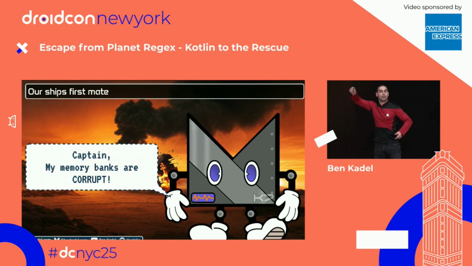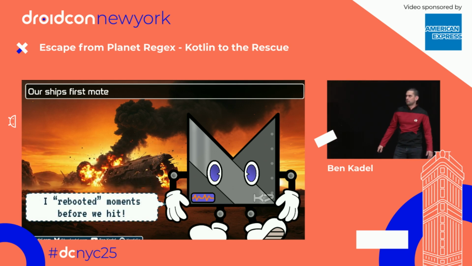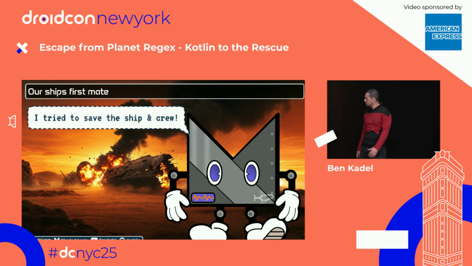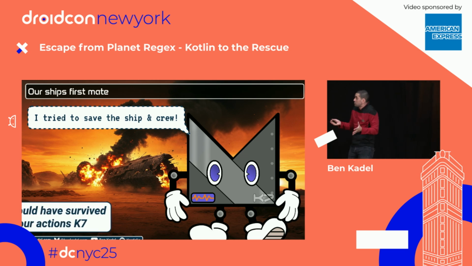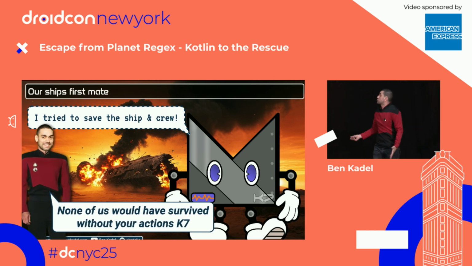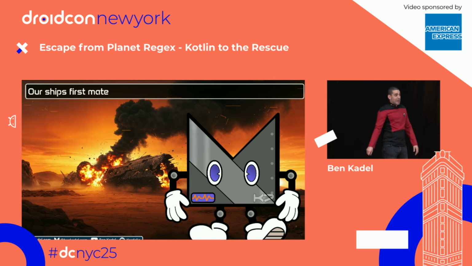Captain, I cannot access my memory banks for the last few months. The entries seem to be corrupted. K7, you were piloting us when we went down. You crashed us into this rock. My systems seemed to reconnect seconds before the impact. Well, what does that mean? I attempted an emergency pull-up, but unfortunately, it was not effective as we were too close to the ground. Yeah, I remember your voice over the comms in the very last seconds. K7, whatever you did, your maneuver saved a lot of lives. None of us would be here without you. Now what do we do?